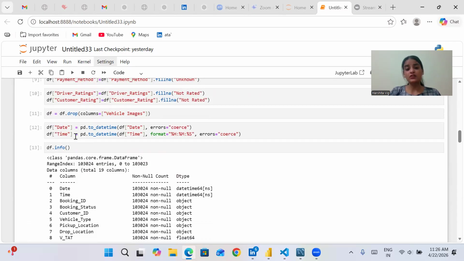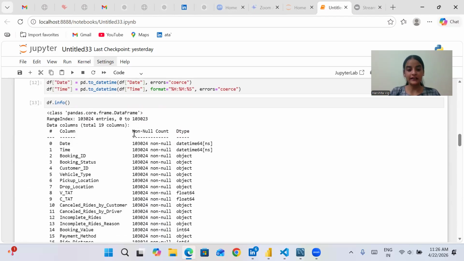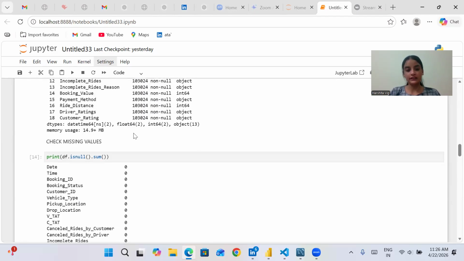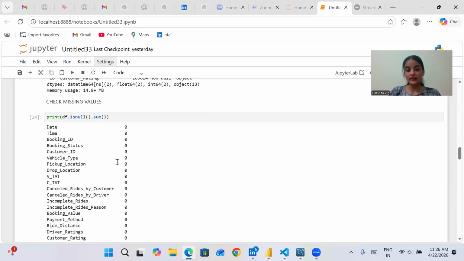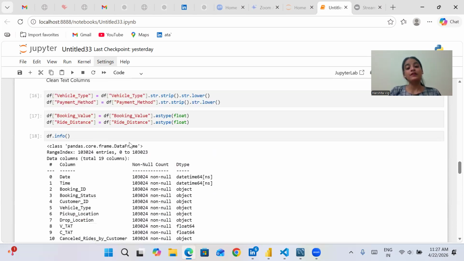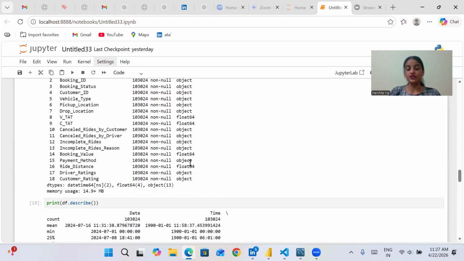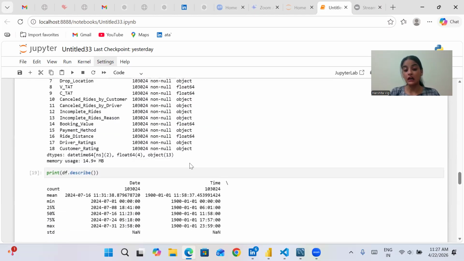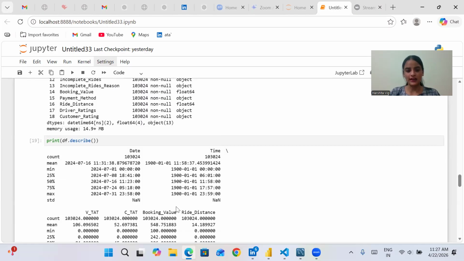Now we need to fix our data types. For example, the date was of object data type, and we need to convert it to datetime. So like this, I have done the cleaning. Now you can clearly see there are no missing values left. We can also drop the duplicates if there are any, and clean the text columns. We change our data types like this, and then check the information. We also need to handle outliers, but as there are no outliers in this, the data is clean now.